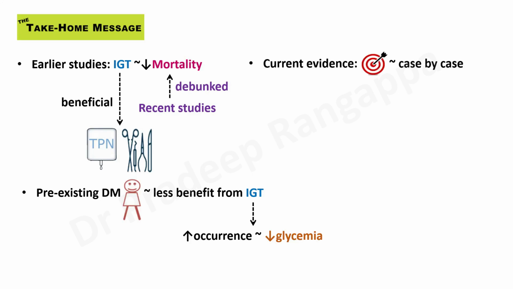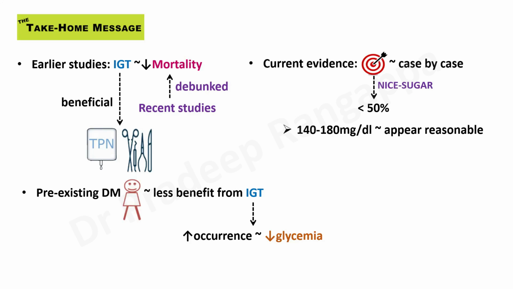The current evidence suggests that the target has to be decided case by case. Case by case, if someone is on TPN, try to maintain IGT, intensive glucose therapy. Someone post-op, try to maintain good glycemic control. And NICE-SUGAR has even said that achieving this target blood glucose happened in less than 50%, even in their study, which means it's very hard to maintain intensive glucose control. So what is reasonable for ICU is maintaining sugars between 140 to 180 for our intensive care patients. And newer glucose monitoring techniques like continuous glucose monitoring need more research and more investigation in the ICU setting. So that's the overview of hyperglycemia in ICU.